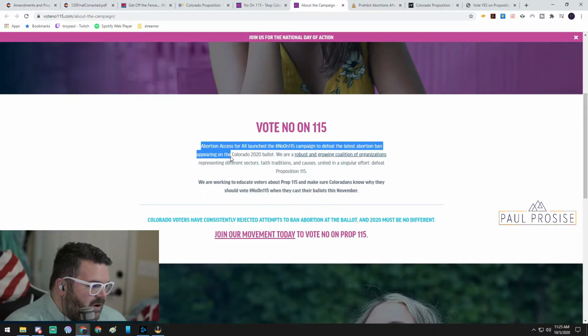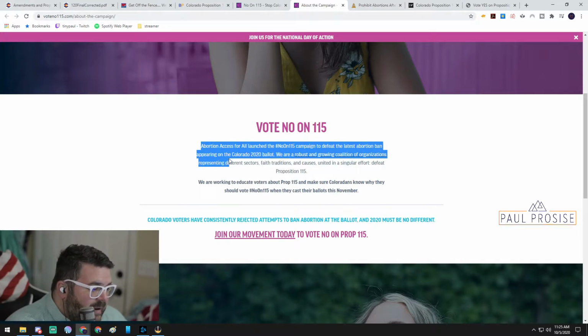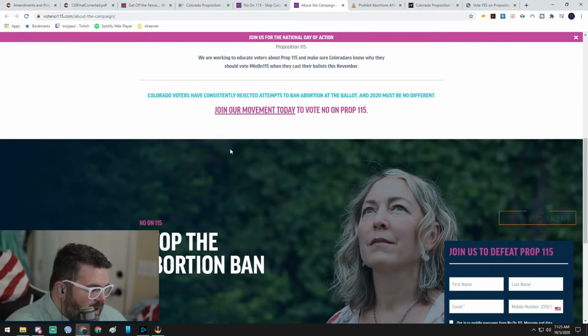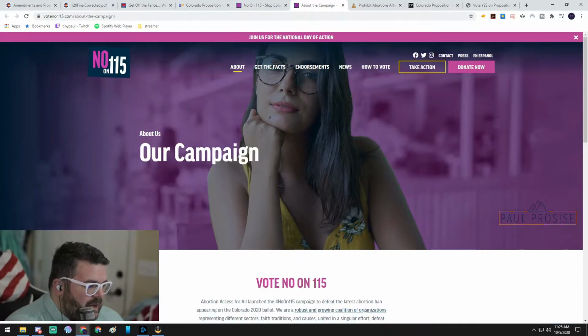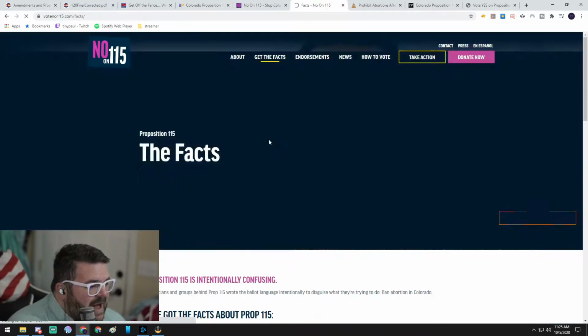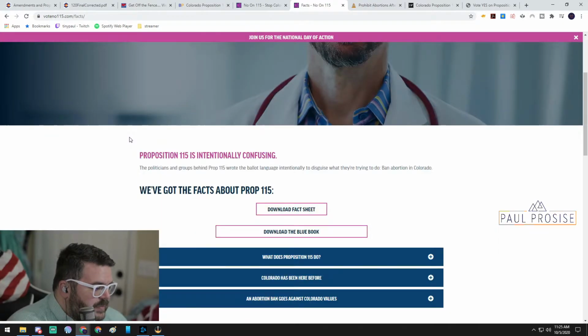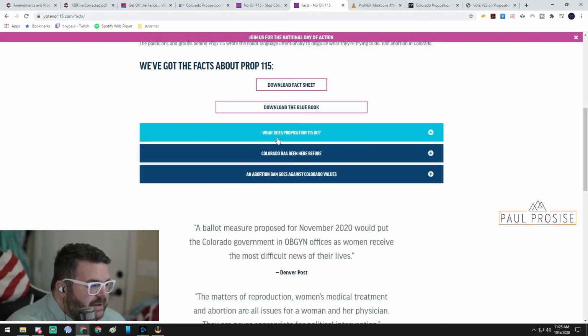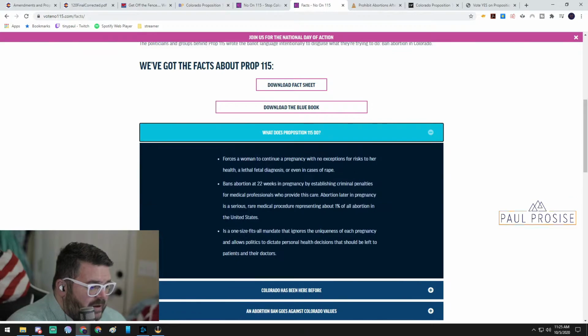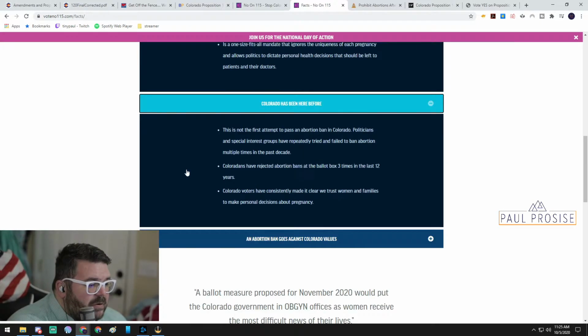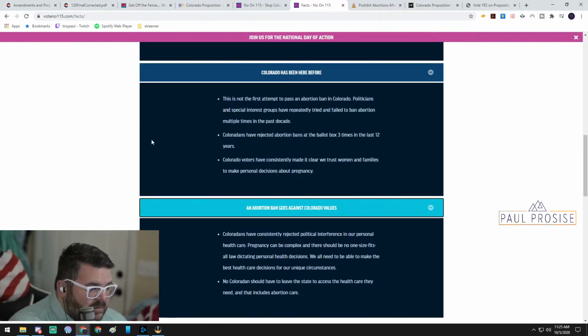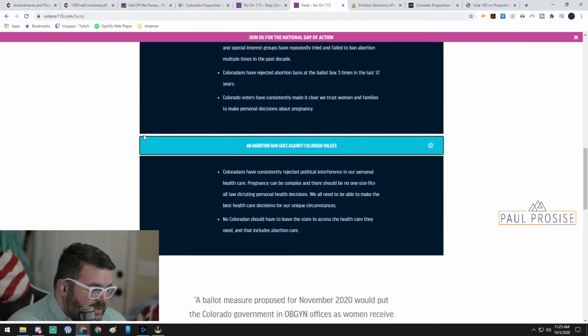Abortion Access for All launched the hashtag No on 115 campaign to defeat the latest abortion ban appearing on the Colorado 2020 ballot. We are a robust, growing coalition, blah, blah, blah. Okay, so this is who they are. This is what they claim. So get the facts. We've got the facts about Prop 115. And if you go through it, one of the big things is there's no provision for late-term abortions. There's no exceptions. There's those things.